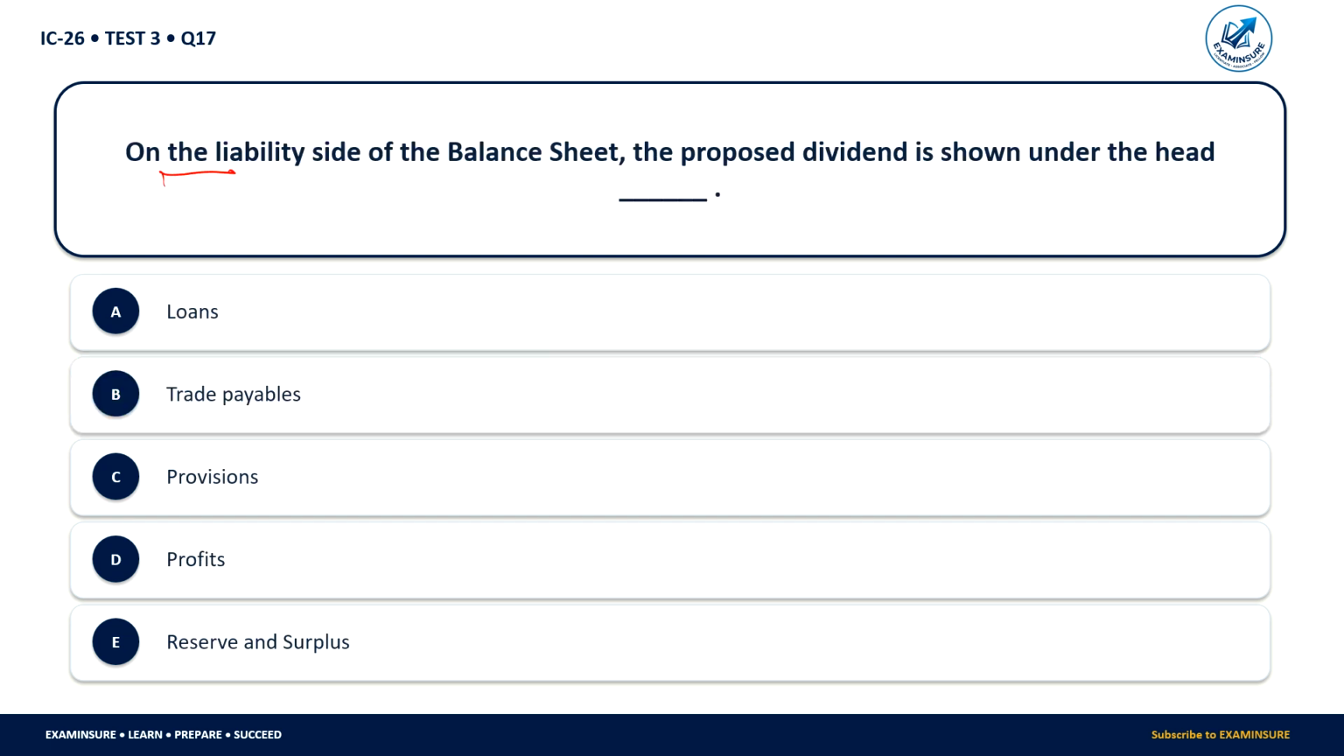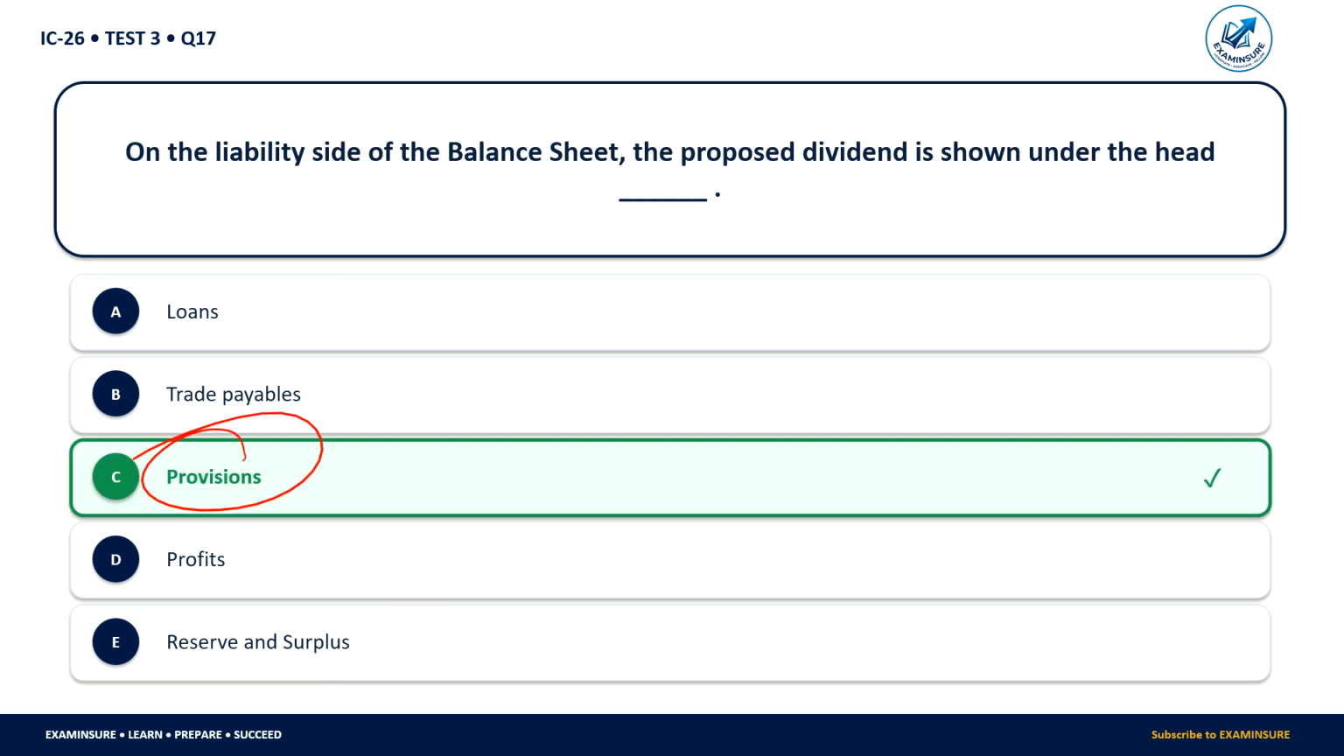On the liability side of the balance sheet, the proposed dividend is shown under which head? In the balance sheet, on the liability side, under which head is the proposed dividend shown? Under loan, under trade payable, under provision, under profit, or under reserve and surplus. So this is shown under provision.